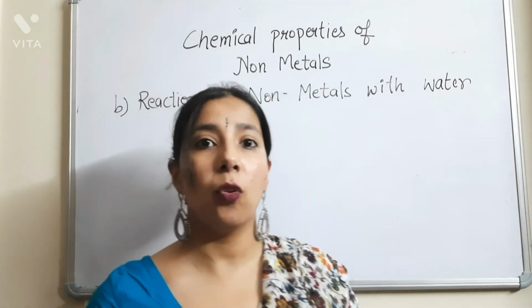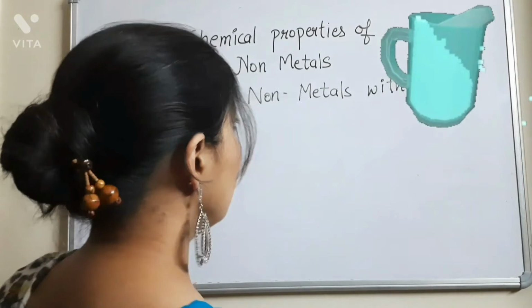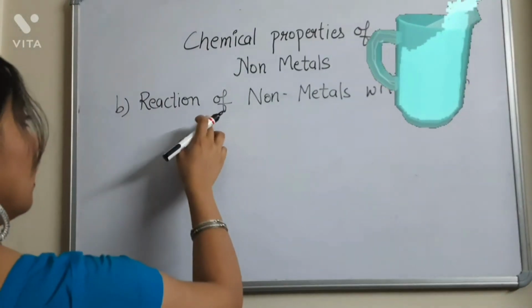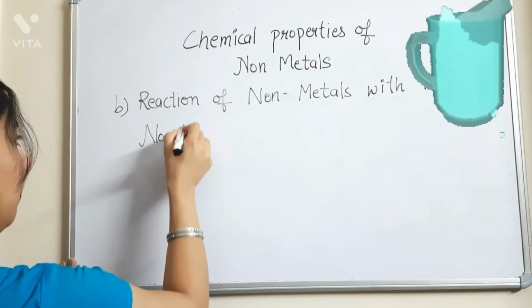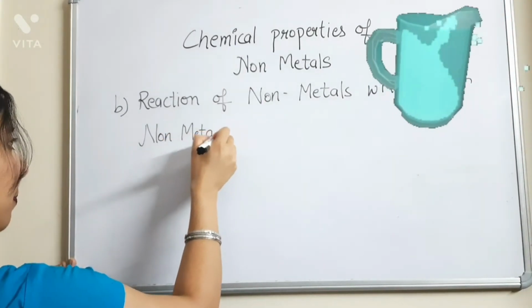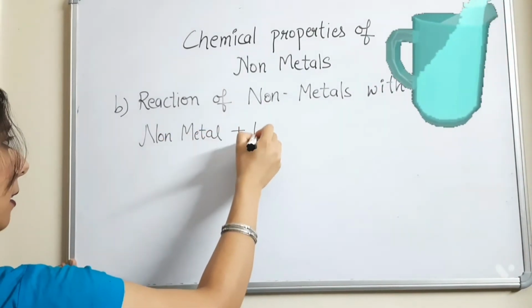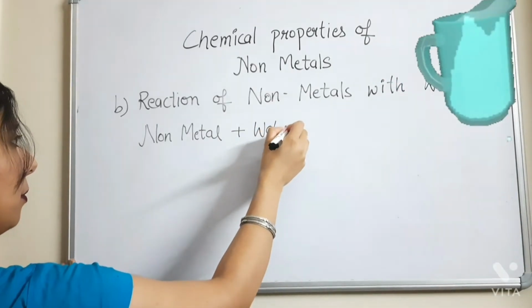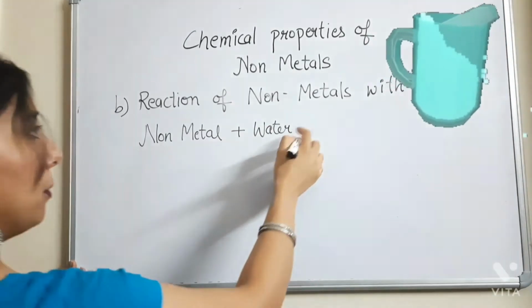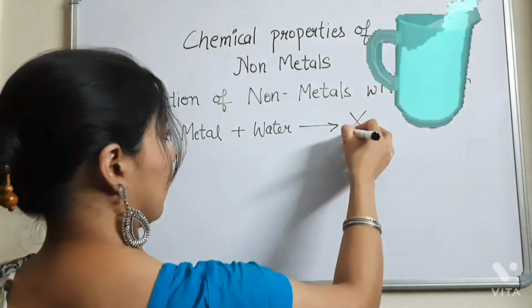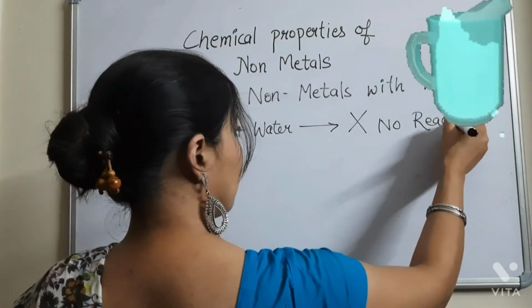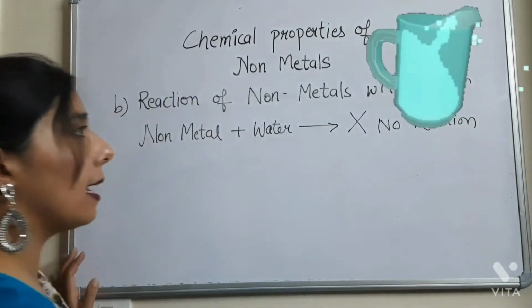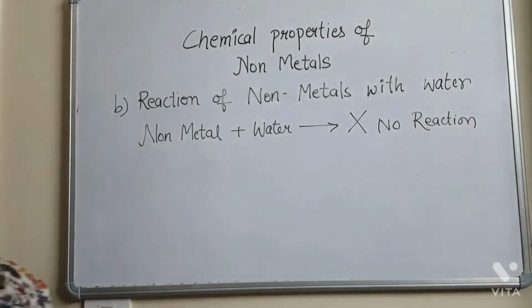What happens if I take a non-metal and want to see its reaction with water? The result is no reaction. It means that the non-metals do not react with water.